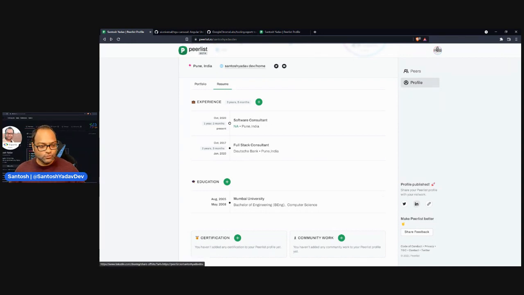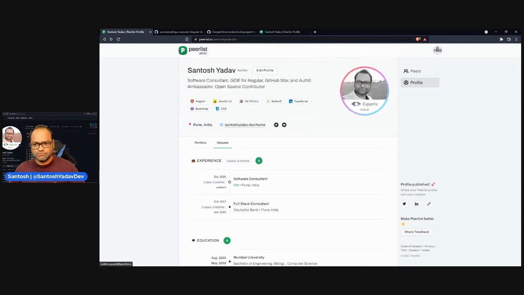You can share your profile on Twitter as well as LinkedIn, and just share your feedback in case you have any. And apart from this, yeah, this looks pretty cool to me. And I'm planning to move away from my own portfolio to this Peerlist in future.